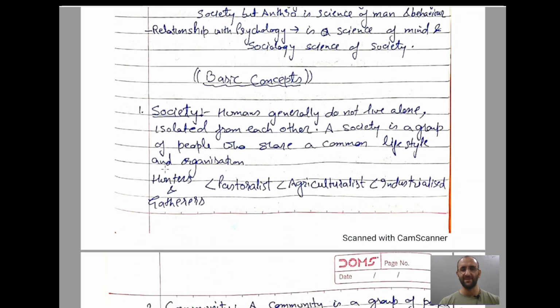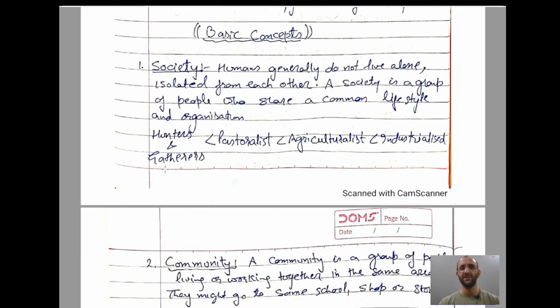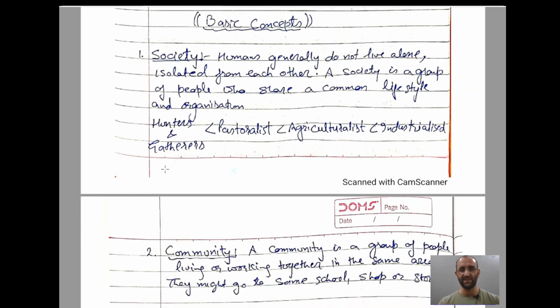So, what are the basic concepts? First, what is society? Humans generally do not live alone. As you all know, we humans do not live alone, or isolated from each other. What is society? It's a group of people who share a common lifestyle and organization. So, society is a group of people who share common lifestyle and or common organization.